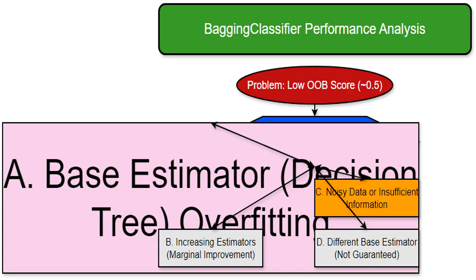I believe the decision tree, which is the base estimator in our bagging classifier, is overfitting the training data. It's learning the training data too well. That means it's capturing noise and specific details in the training set, making it perform poorly on unseen data. That's why the OOB score is low.